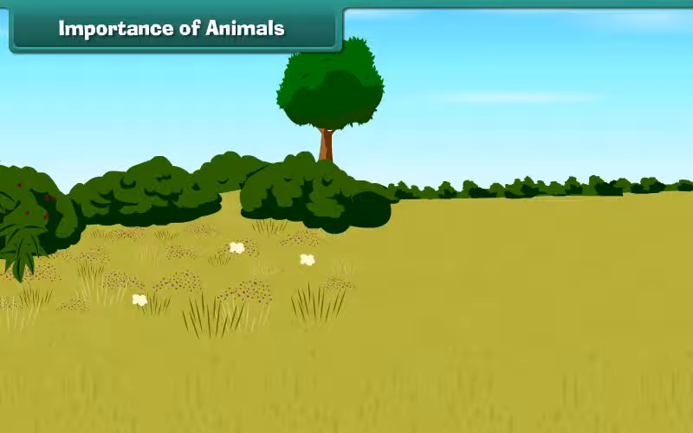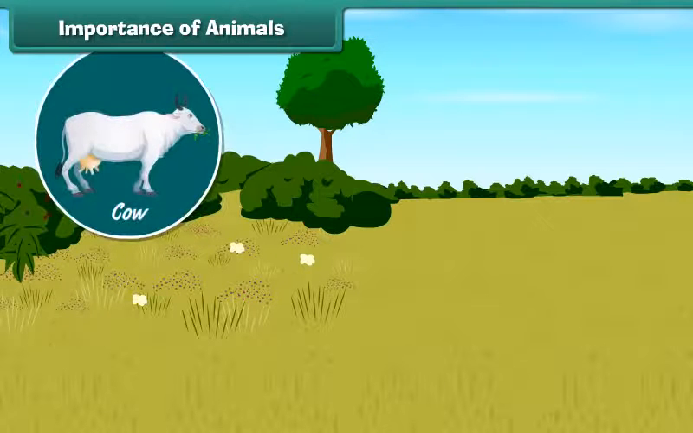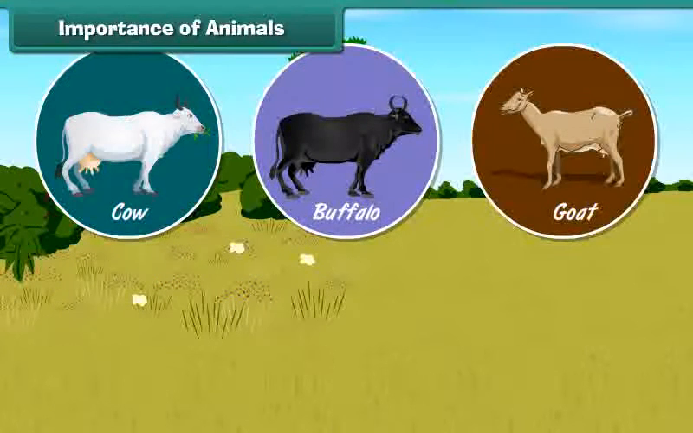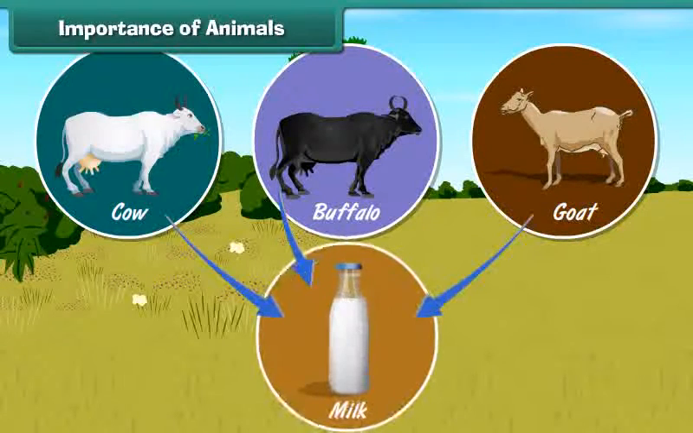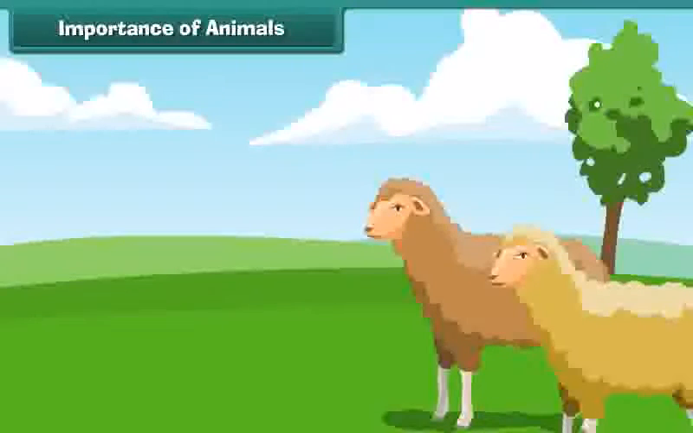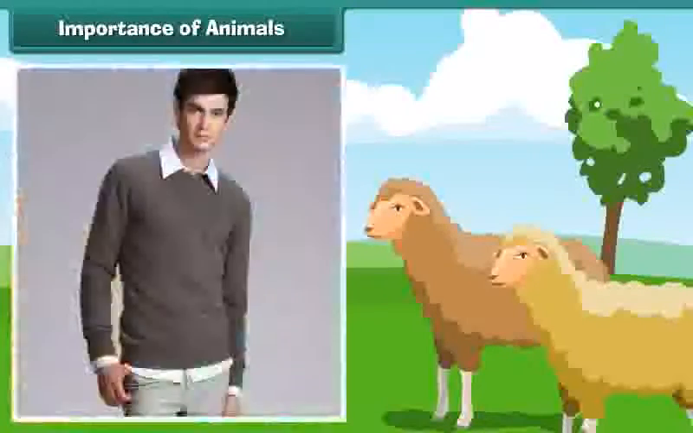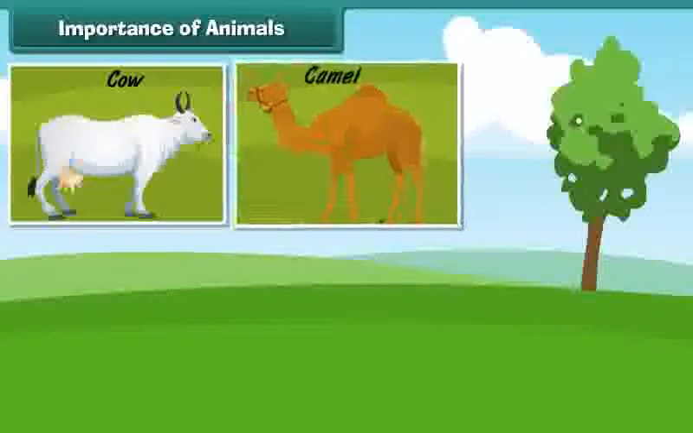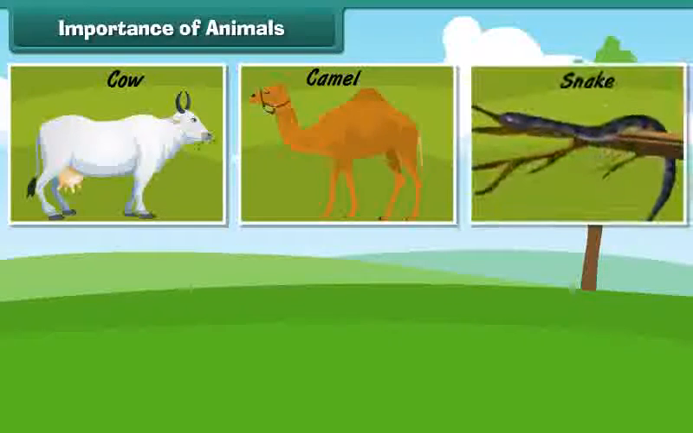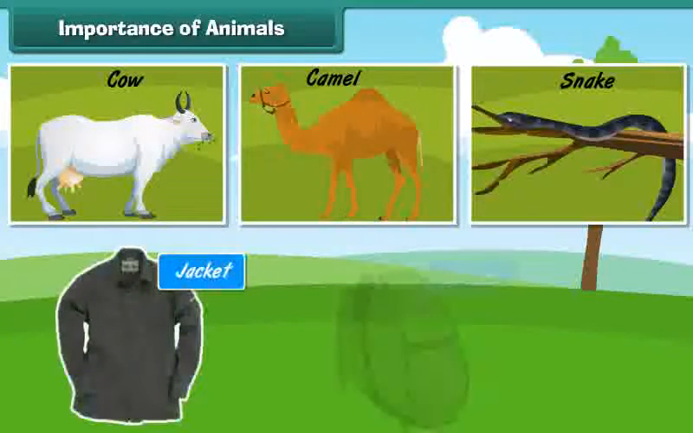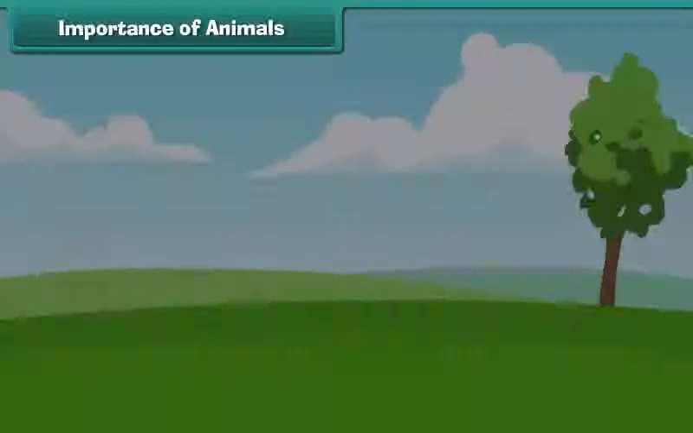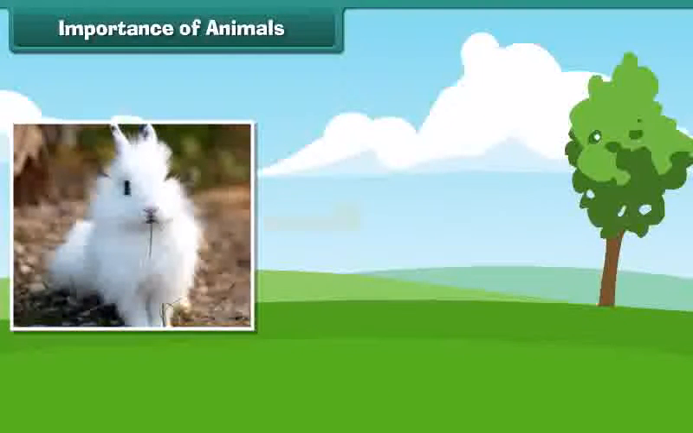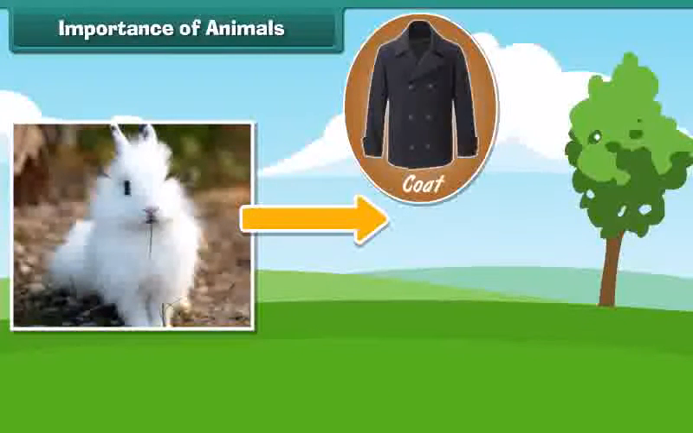The importance of animals. Animals help us in many ways. Cows, buffaloes, and goats give us milk. Sheep give us wool that keeps us warm in winters. Cows, camels, snakes, etc. give us leather for jackets, bags, and shoes. Some animals give us fur for coats and jackets.